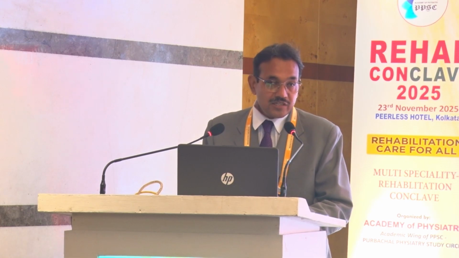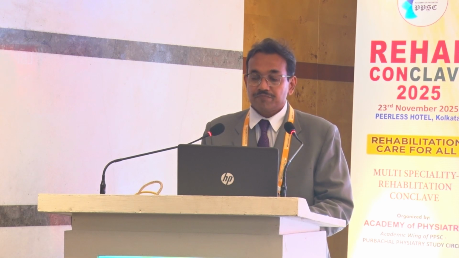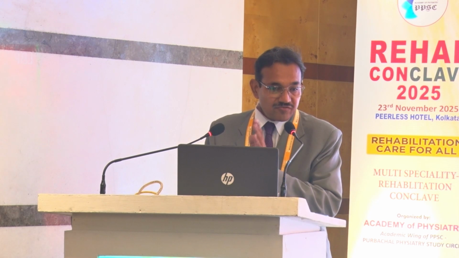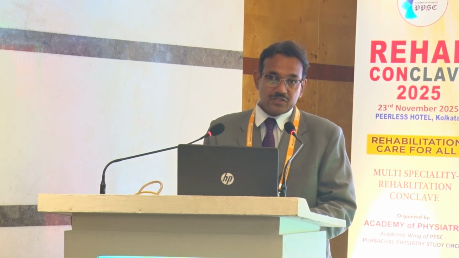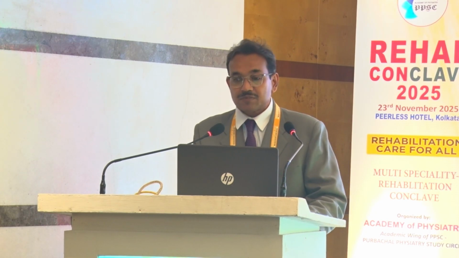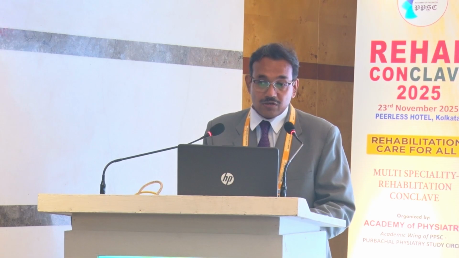Now the challenge is where to stop these progressive symptoms. If we stop these progressive symptoms in the first line, then we can probably save the patient and save the deformities, save the problems. So what are the impairments in spondyloarthropathy?